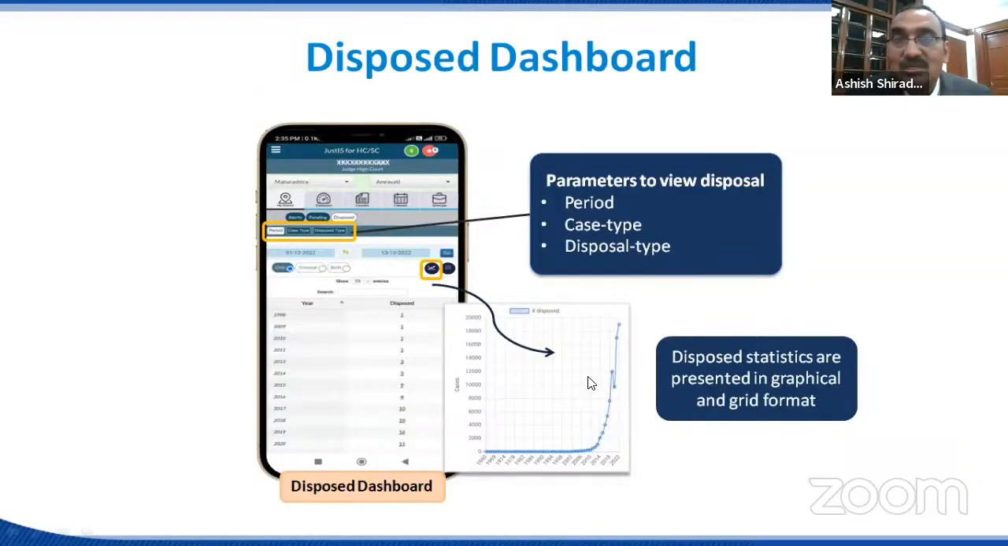Again, in the same way, you can check it in graph form or even in drill down form. Then period wise is there, case type wise is there, disposed wise is there. So all these options are available. In age wise, in the selected period, from 1999, 1 case is disposed of. From 2009, 1 case is disposed of. So that year-wise disposal is also available here.